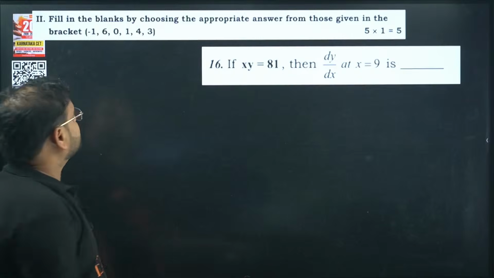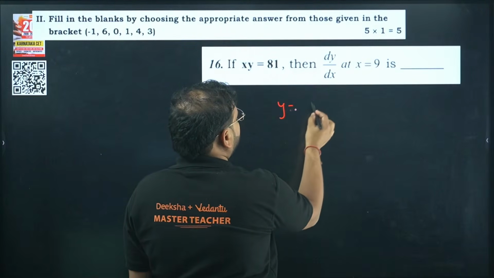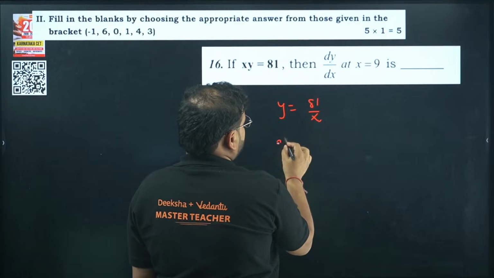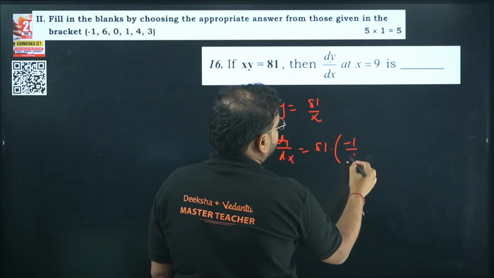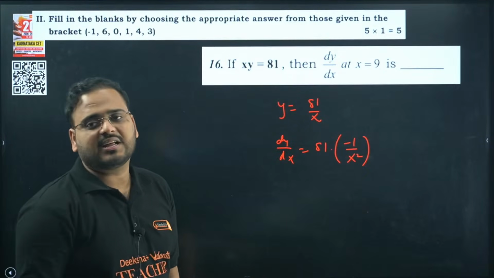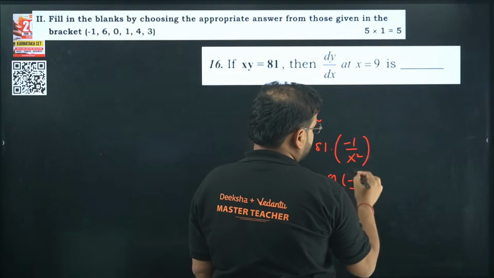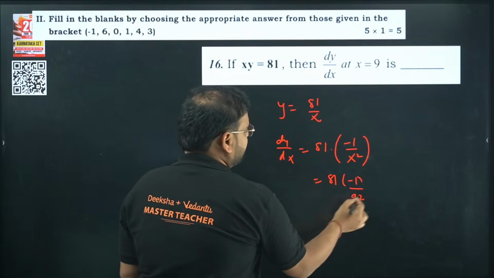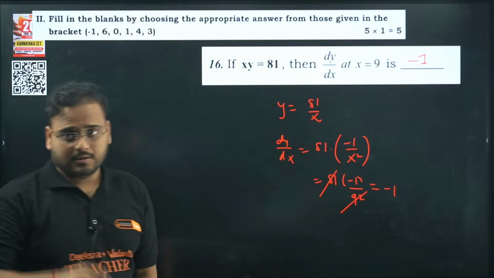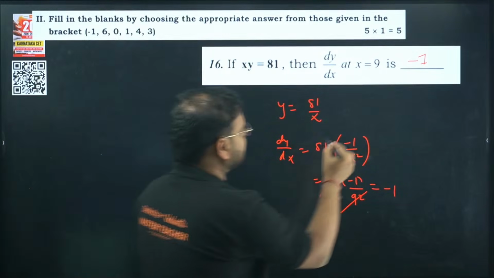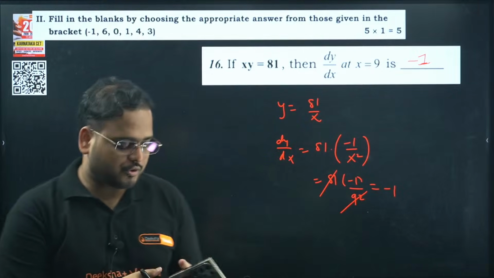Superb. So if xy is 81, what is the derivative at x equals 9? Very simple question. Find the y value from here: 81 by x, differentiate it. So dy by dx will be what? 81 is a constant. The derivative of 1 by x is minus 1 upon x square. Put the value of x equals 9: minus 81 upon square of 9. Square of 9 is nothing but 81. Cancel. Answer is minus 1. Clear? No problem. 16 is also over.